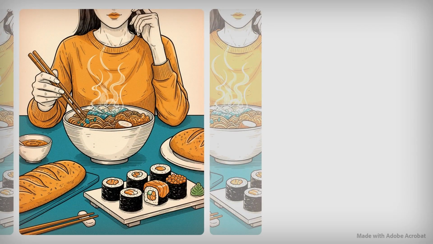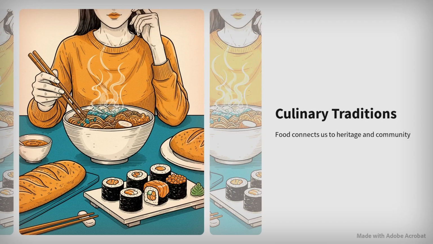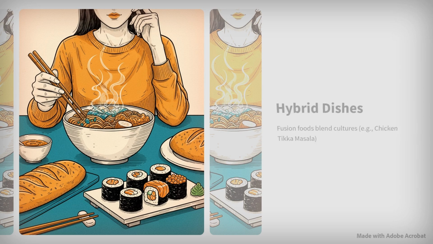Food is more than sustenance. It's a way we express identity, adapt to new places, and connect with others. Culinary traditions connect us to our heritage and community, making food a powerful cultural expression. Hybrid dishes like chicken tikka masala blend culinary traditions and show how cultures influence each other. Food and identity are linked, as our eating habits reveal personal and group stories, from migration to adaptation.